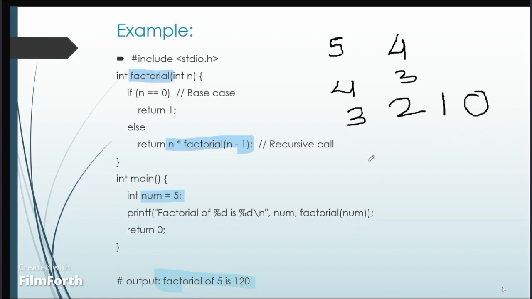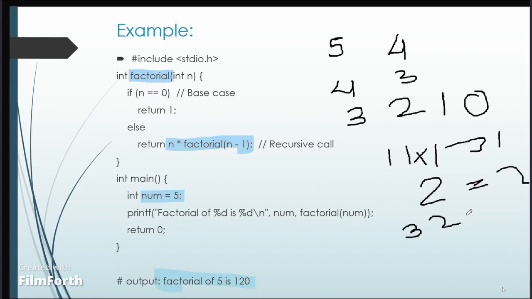Then the recursion: here the factorial of 1 is 1. Same, 2 is equal to 1 into 2, which is equal to 2. And for 3, next we take 3 into 2, which is equal to 6.